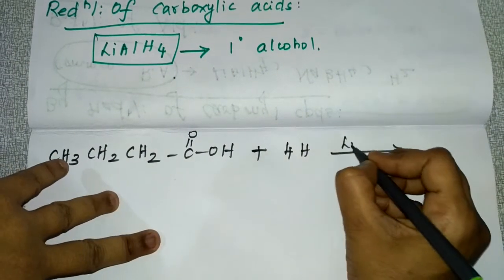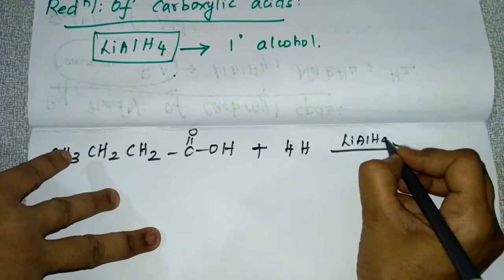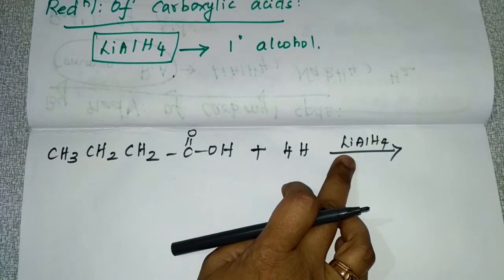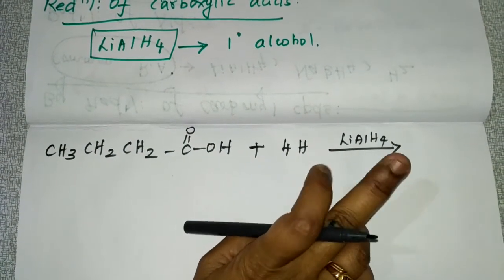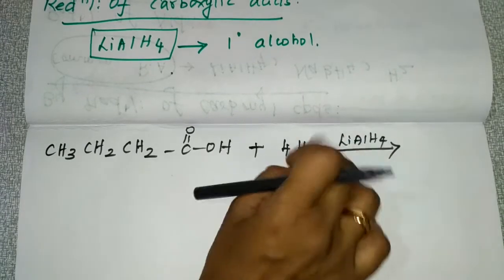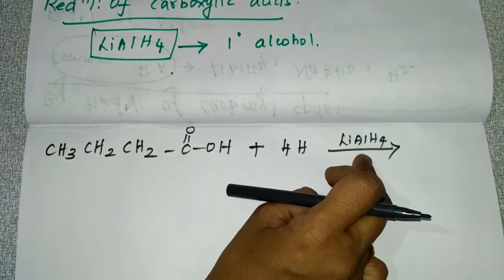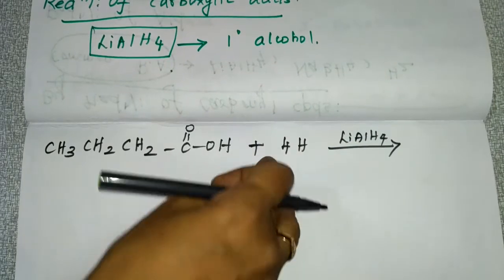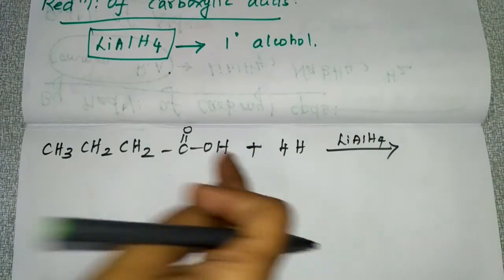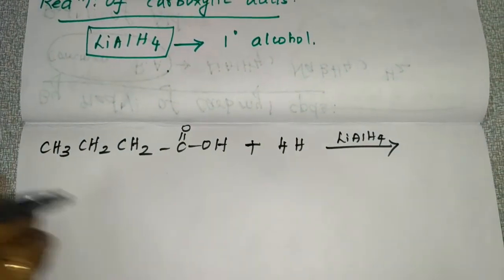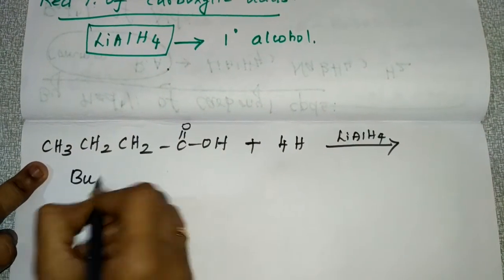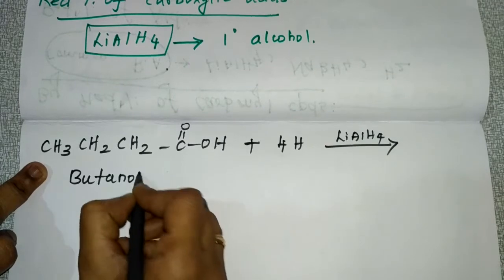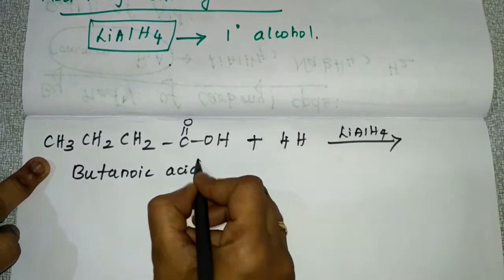Why are you using this reducing agent, lithium aluminum hydride? This lithium aluminum hydride will give you hydrogen. Here you are getting 4 hydrogen from this, so this acid will get reduced to alcohol. This is butanoic acid.